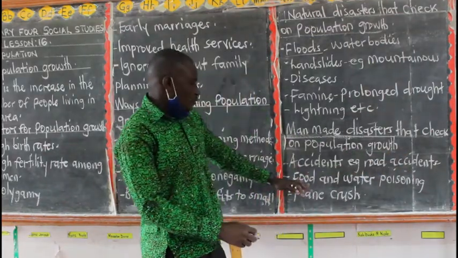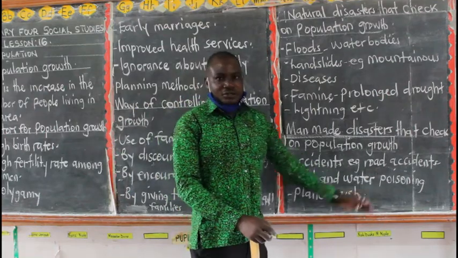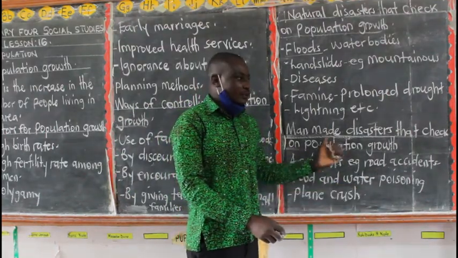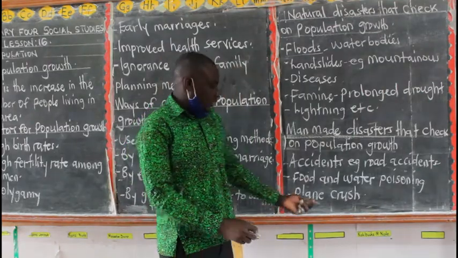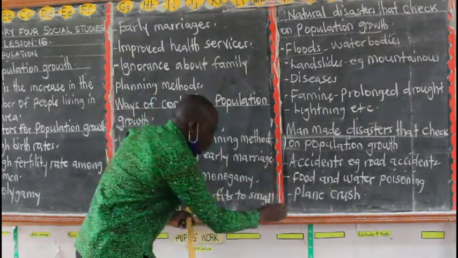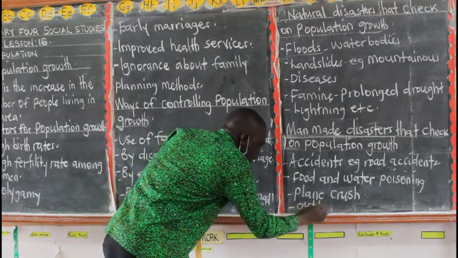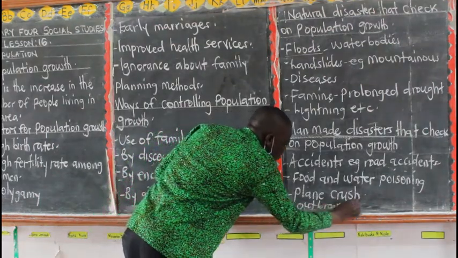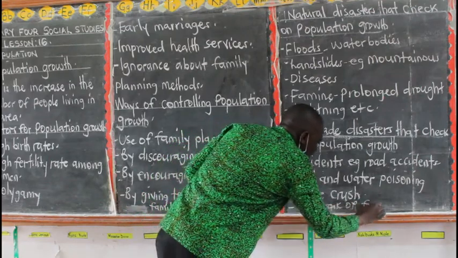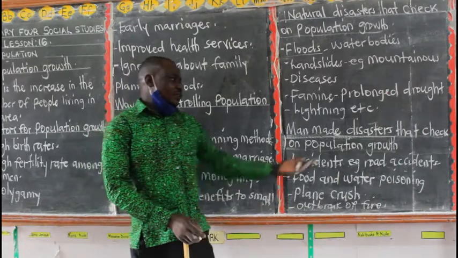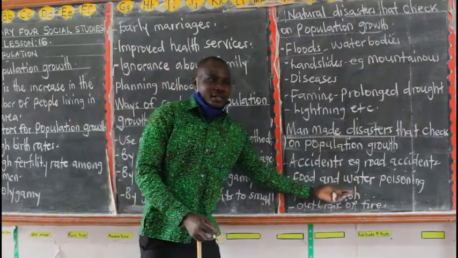Then we have water and food poisoning, which can also lead to death of people. Then you have the plane crash. Then you can also talk of outbreak of fire. These are some of the man-made disasters that can reduce the number of people in an area.